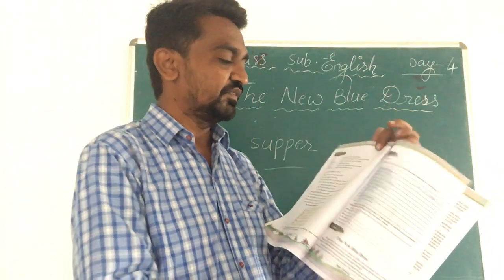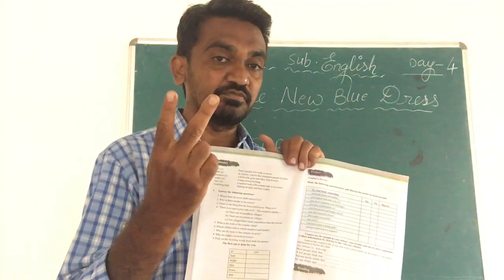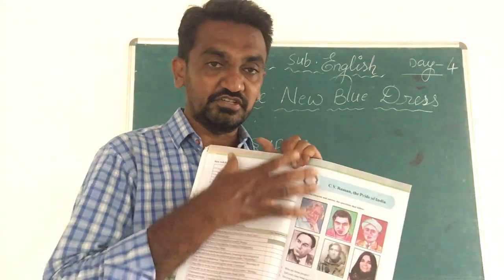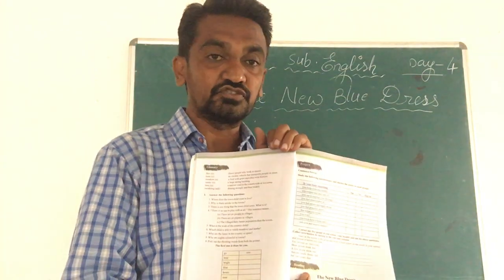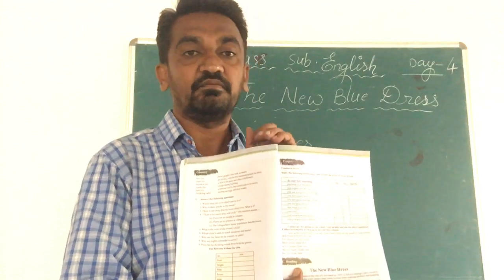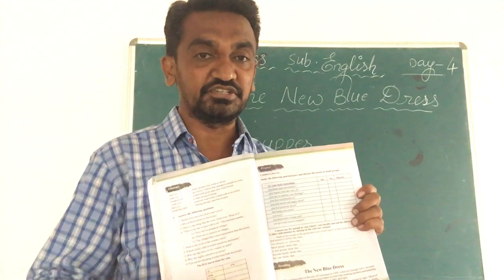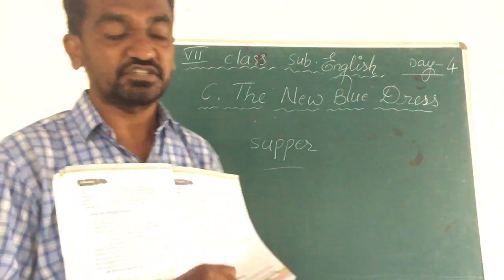It is my suggestion: you go through the lesson at least 2 times. If it is possible, read 3 times. After reading the lesson, you go into the glossary. Read the glossary. After that, you go into the questions. This is the way of reading the lesson. Here our lesson name itself is reading, so first of all, give much time for reading the lessons. By this lesson, our unit 1 is completed, 7th class students.